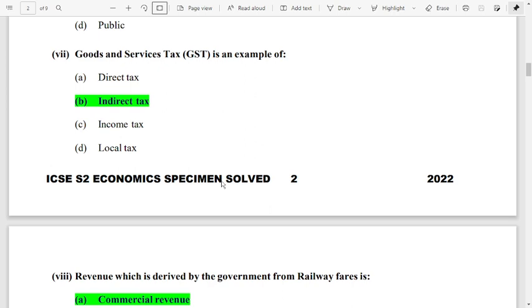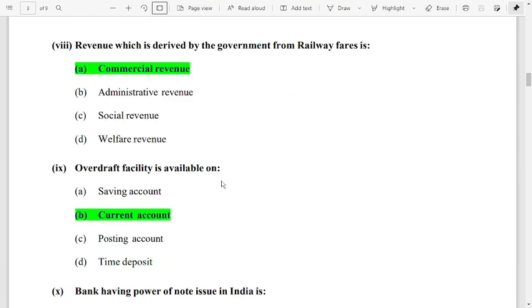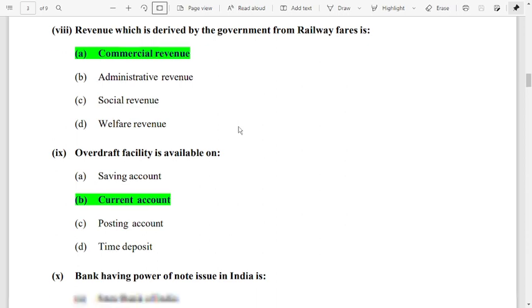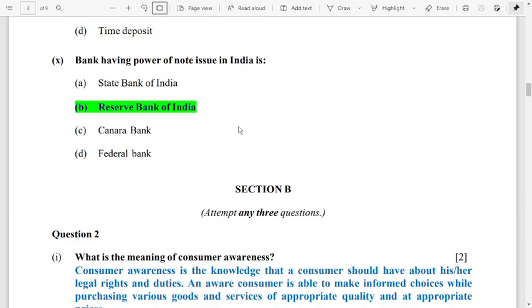Number 7, goods and service tax is an example of indirect tax. Question number 8, revenue which is derived by the government from railway fares is commercial revenue. Number 9, overdraft facility is available on current account. Number 10, the bank having power of note issue in India is the Reserve Bank of India. So these are the short question answers or objective questions.